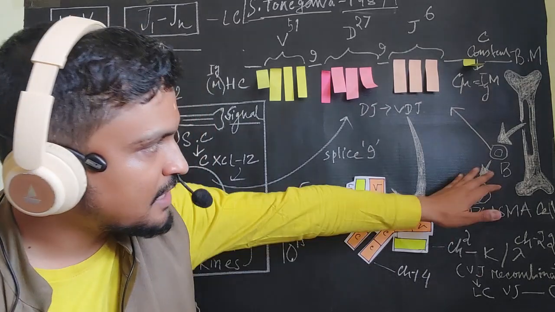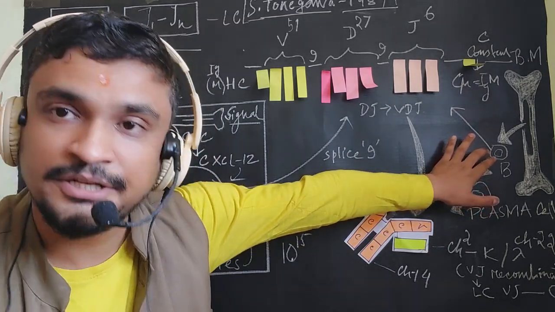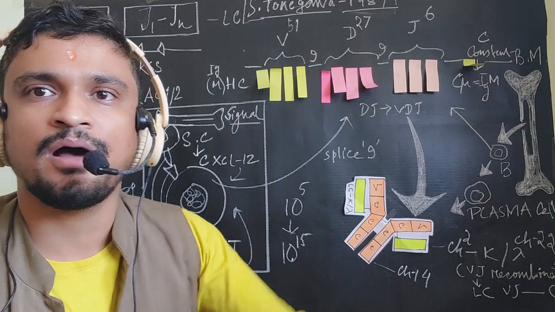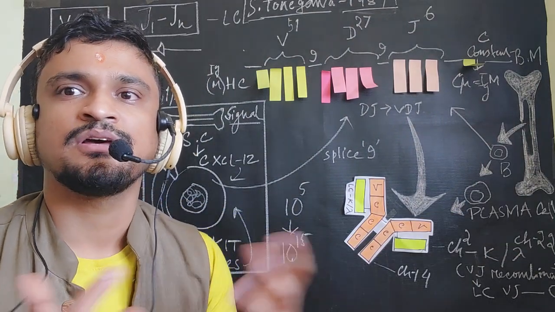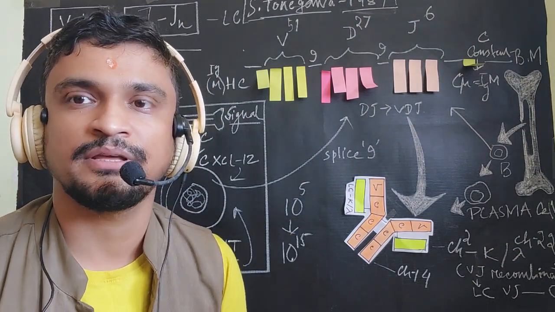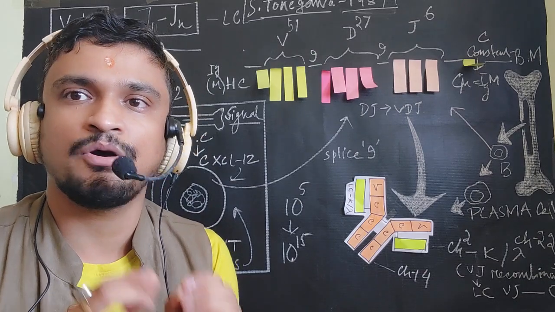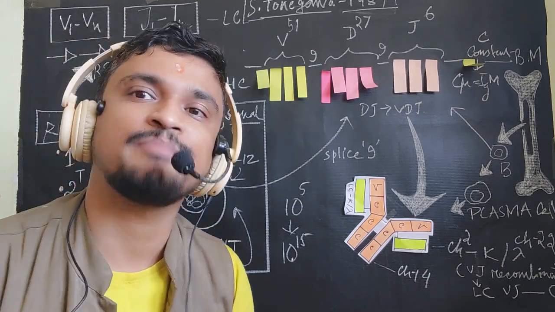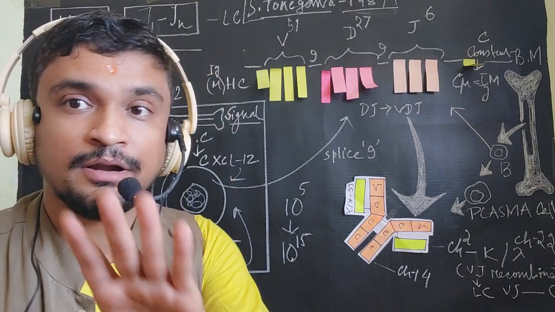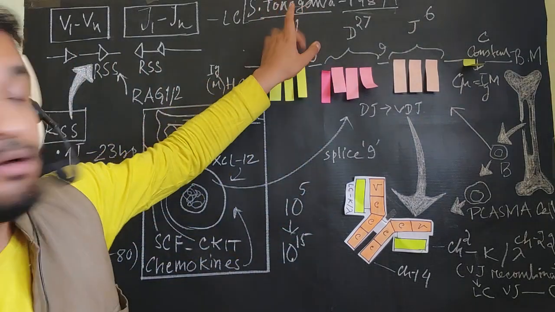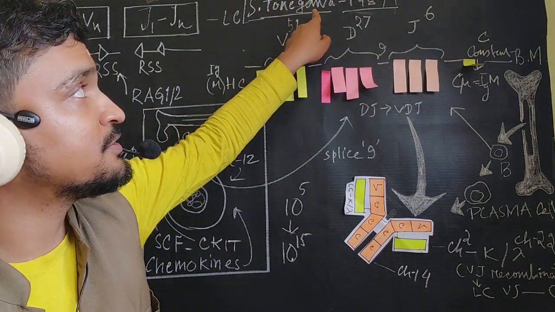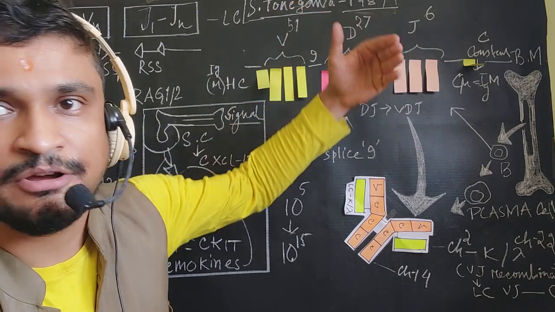Now try to understand what happens in the progenitor cell so that they can recombine in such a way and produce these trillions of antibodies that help us to fight different types of bacteria and viruses. It's a very important topic. Tonegawa, remember this name, he got the Nobel Prize for discovering this concept of antibody diversity.